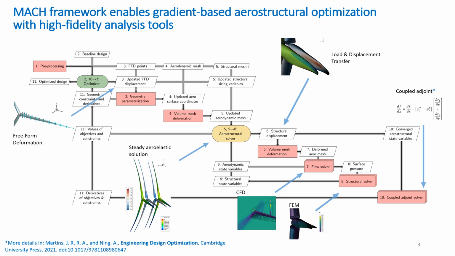In the aerostructural analysis block, we couple our flow solver and our finite element solver using a conservative and consistent load and displacement transfer module. We use the Gauss-Seidel algorithm to converge the two solvers until a steady-state aeroelastic solution is obtained. A key feature of this module is that it also provides coupled system sensitivities with respect to the design variables using the adjoint method. The computational cost of the adjoint solver does not scale with the number of design variables, enabling us to efficiently perform high-fidelity optimization with hundreds of structural, aerodynamic, and geometrical design variables.